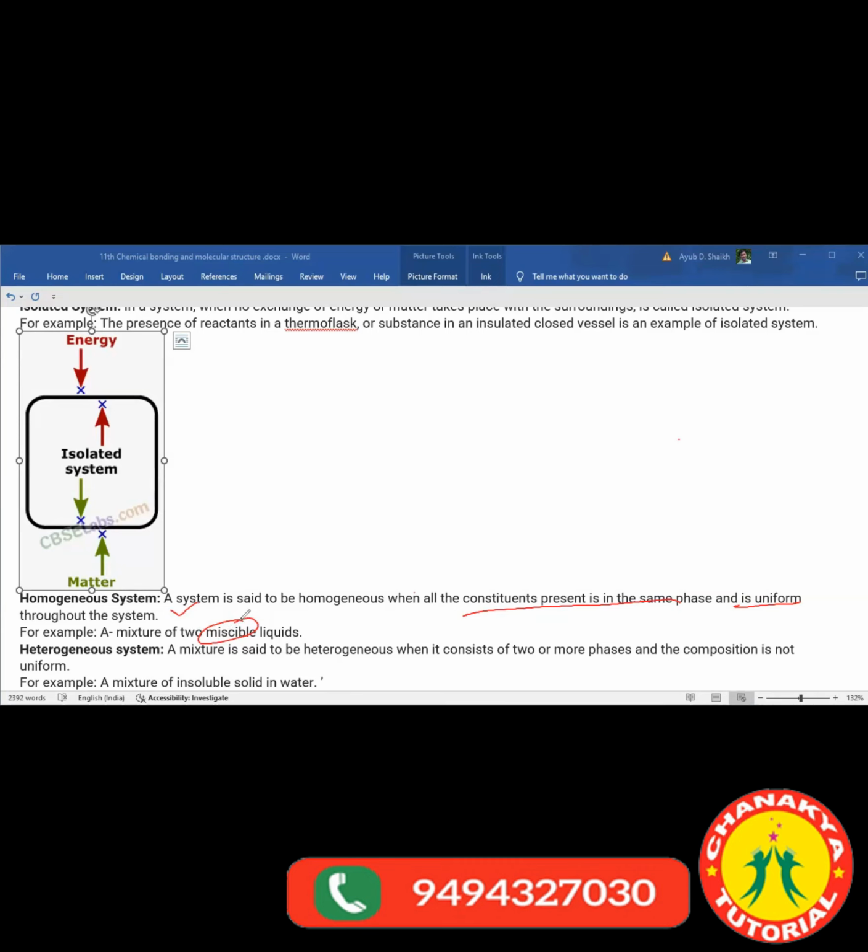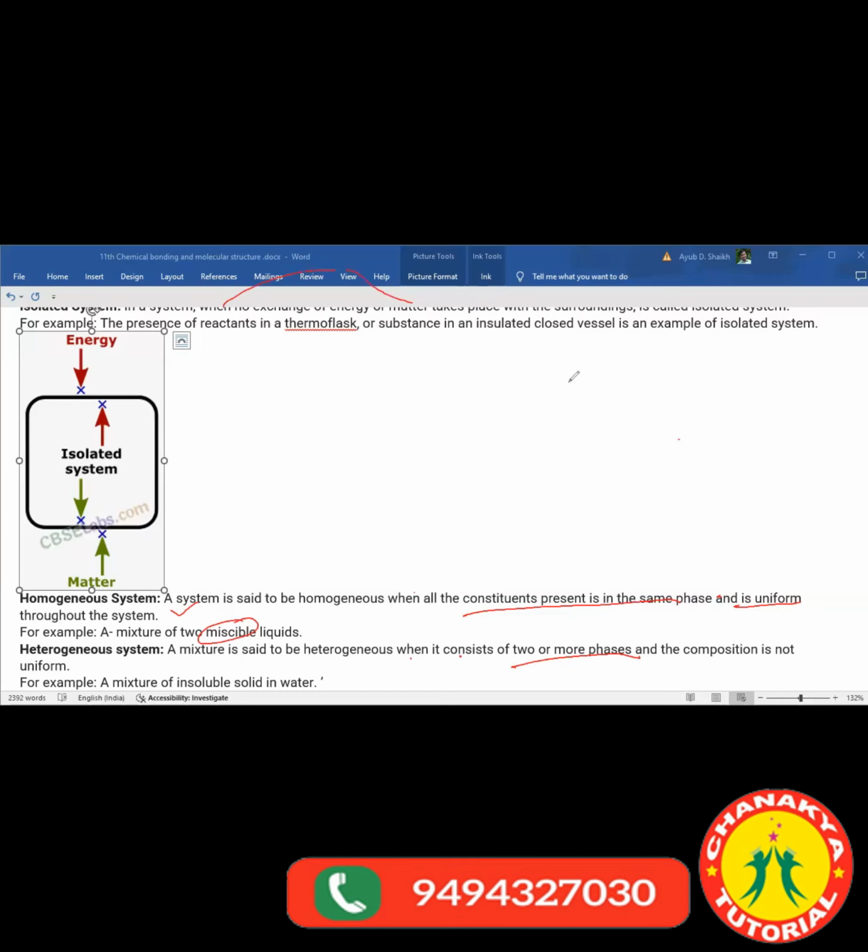So homogeneous system means what? A system is said to be homogeneous when all constituents are present in the same phase or in a uniform phase. And heterogeneous means a mixture is heterogeneous when it consists of two or more phases and the composition is not uniform at all. An example is an insoluble solid in water. Any insoluble solid if you take and check in water, that time you will come to know that it would be a heterogeneous system, right?